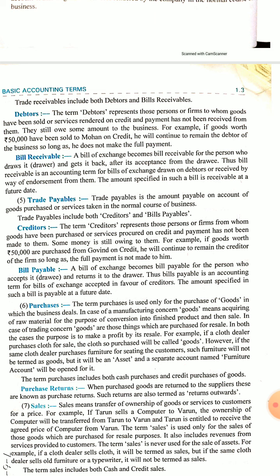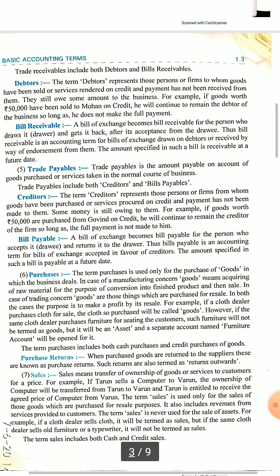So trade payables may again be of two kinds, creditors or bills payable. When they have drawn a bill on us and we have signed it, then our creditors will appear in bills payable account. So in this way, just opposite to the debtors and bills receivable, it will be done.